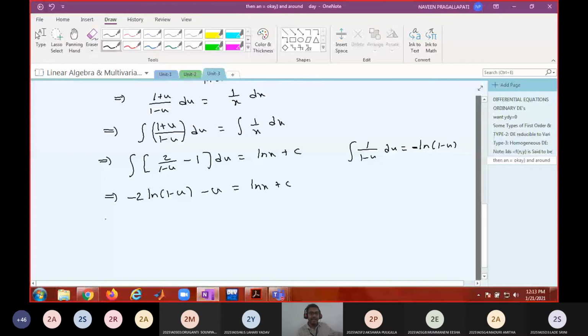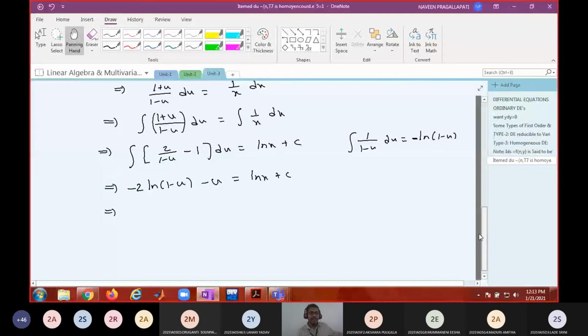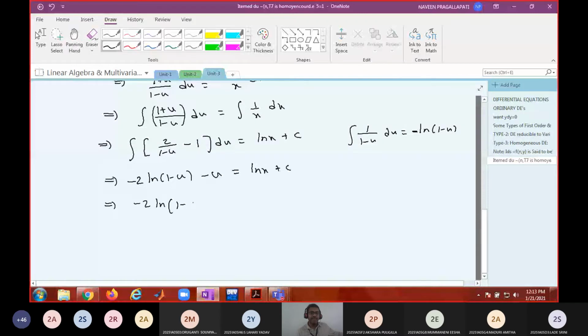And finally what I have to do? Replace u with y by x. So that means minus 2 log of (1 minus y by x) minus y by x is equal to log x plus c. Depending on the case you may write c or log c, and you may want to simplify further.